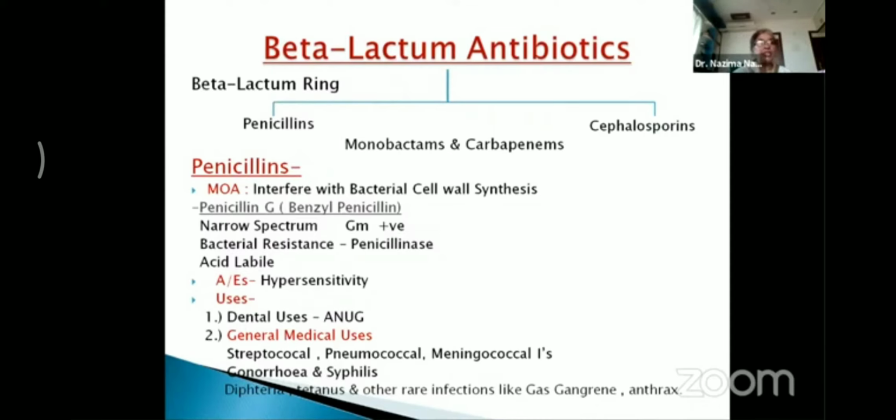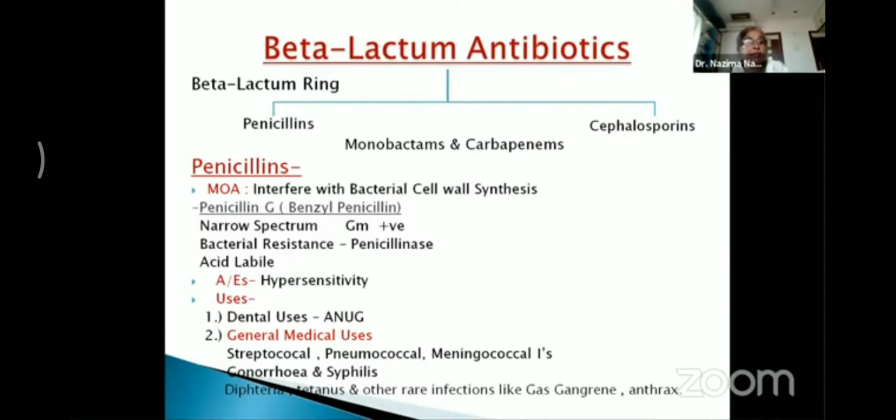Now penicillin G. The other name for penicillin G is benzyl penicillin. This drug has a narrow spectrum. It especially acts on the gram-positive organisms. So the spectrum is narrow. There could be bacterial resistance because of the release of the enzyme penicillinase by the bacteria, which may inactivate this drug. Another limitation of this drug is that it is acid labile in nature, so it cannot be given orally. It has to be given parenterally.